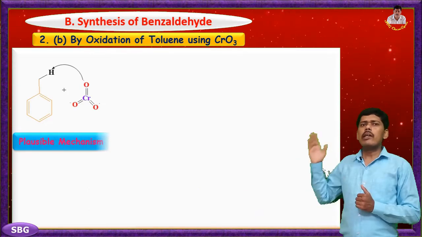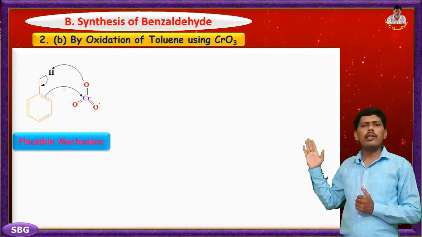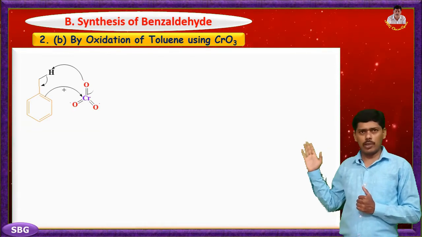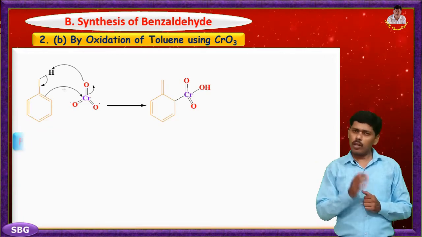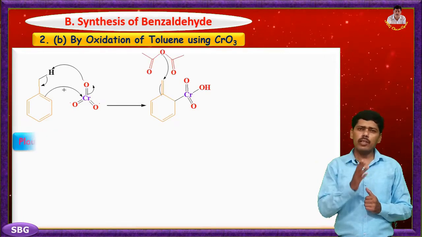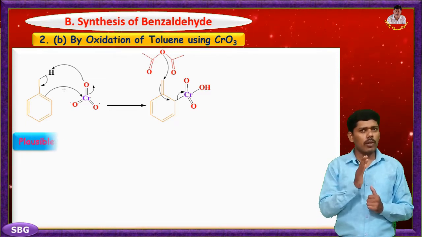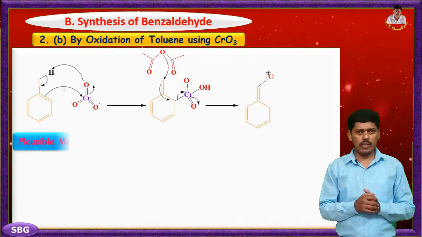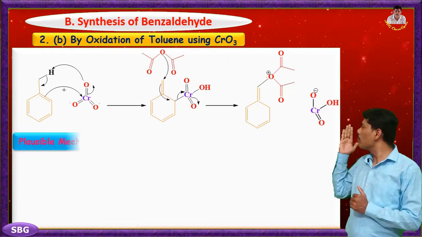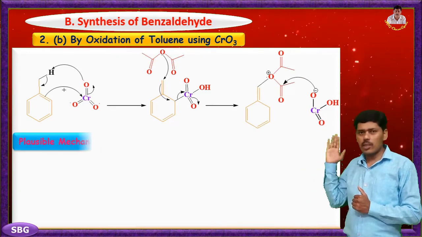The mechanism starts with the initial reaction between toluene and chromium trioxide by nucleophilic addition. In the next step, addition of acetic anhydride to the addition complex at the double bonded carbon of toluene takes place. Then simultaneously removal of the chromyl complex takes place.